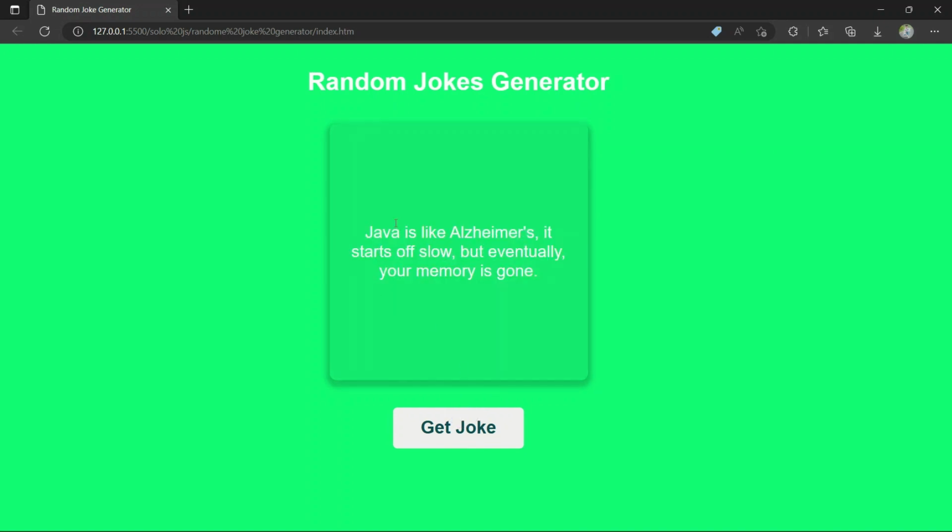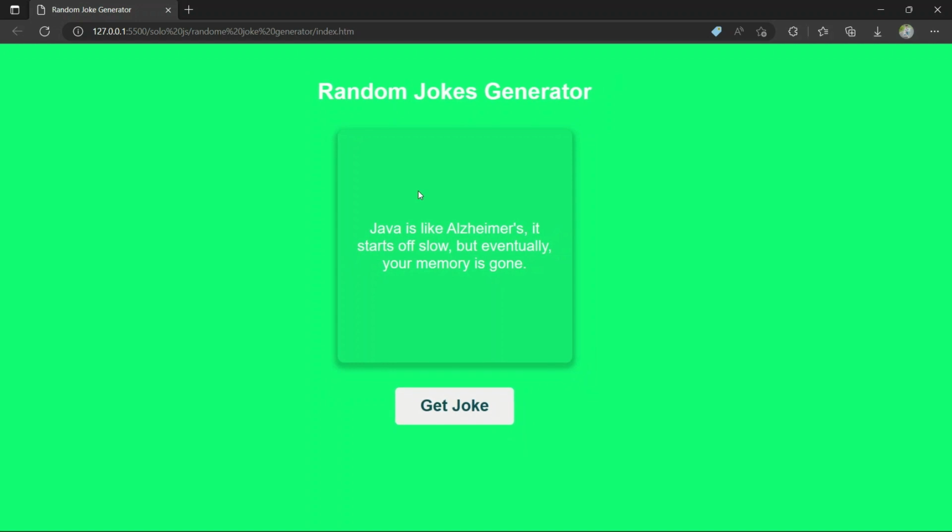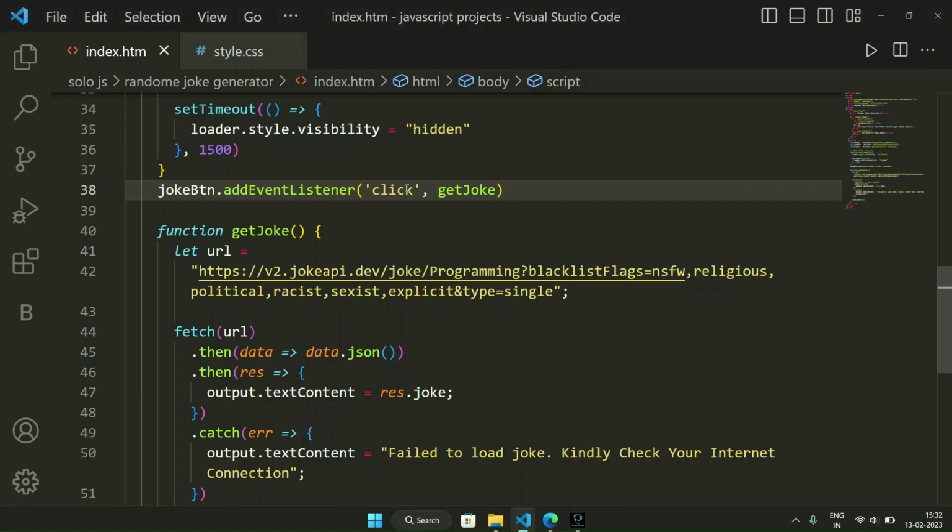To make this we are going to use HTML, CSS and mainly JavaScript. So come to our VS Code.